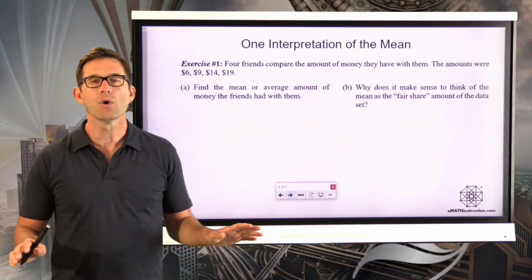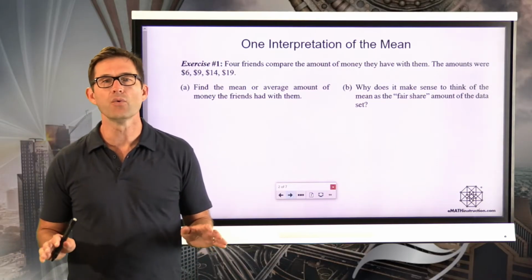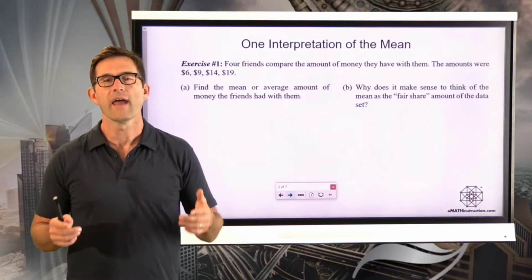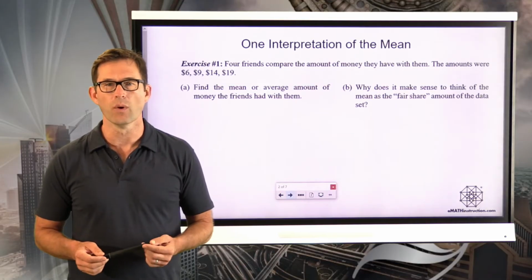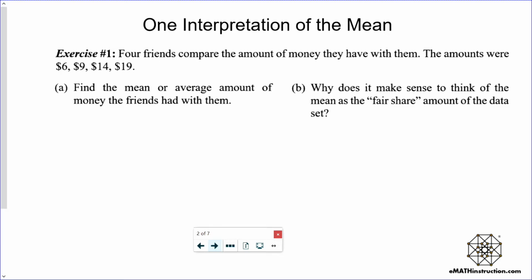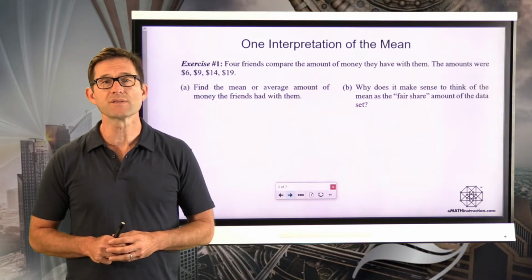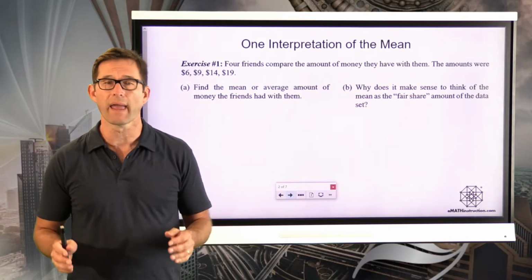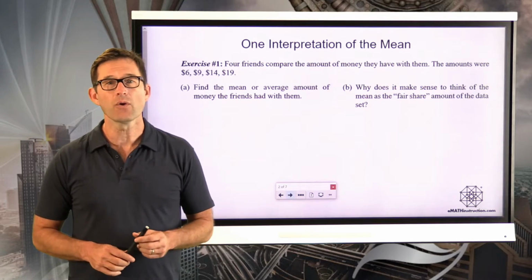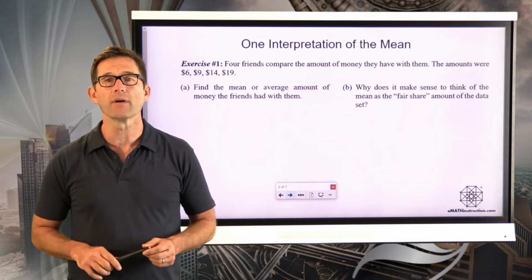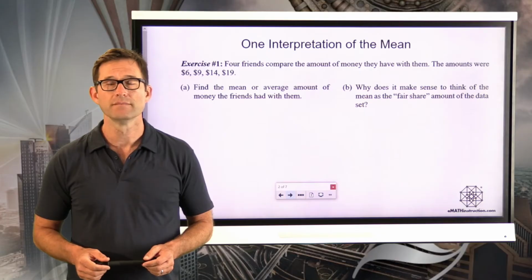All right, so one interpretation of the mean you got in 6th grade math, and let's take a look at it in exercise number 1. 4 friends compare the amount of money they have with them. The amounts were $6, $9, $14, and $19. Find the mean or average amount of money the friends had with them. All right, well, why don't you take a few minutes, using your calculator or doing it by hand, I'm going to do it by hand, and figure out the mean or average amount of money that the friends had with them.